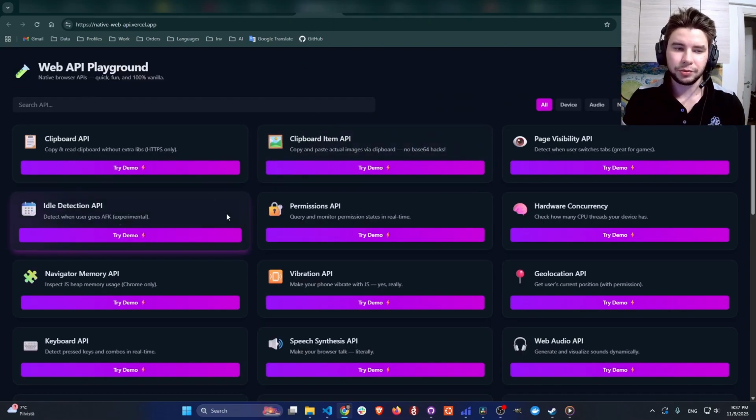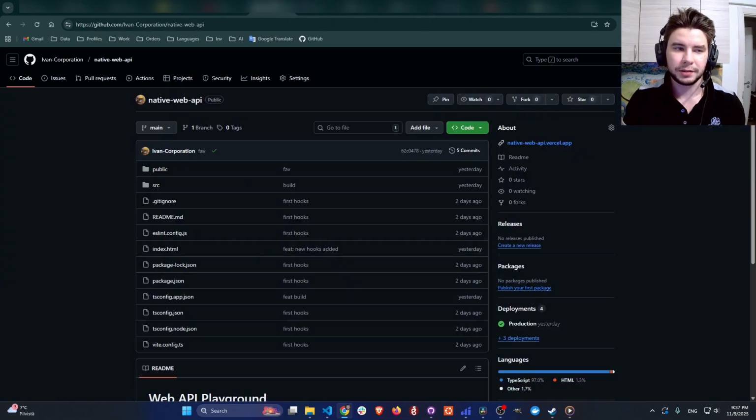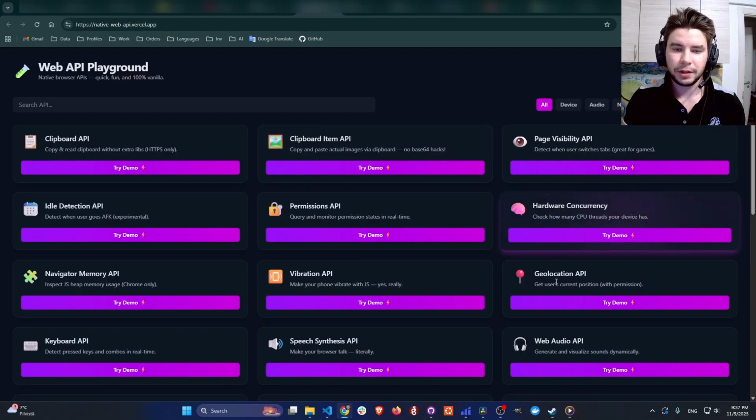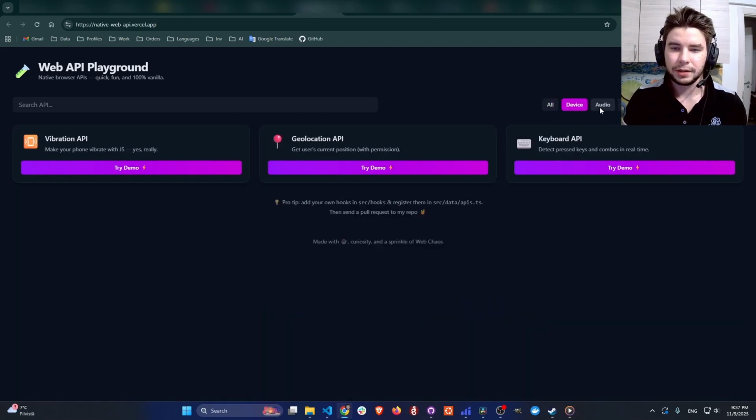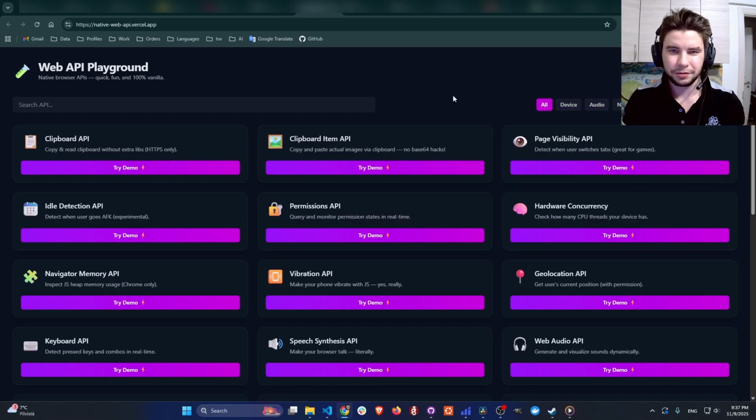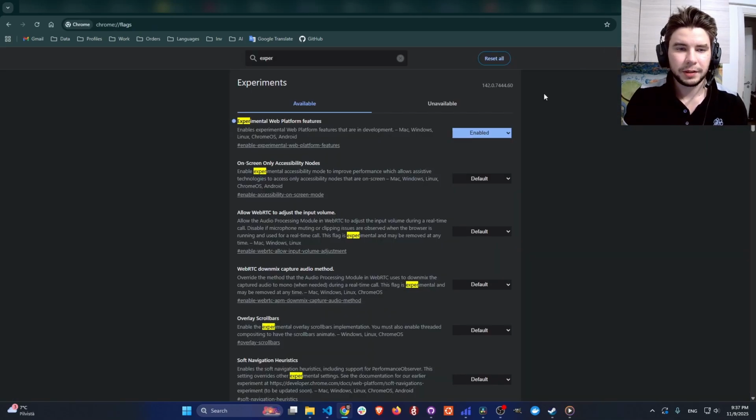In the Playground you can add a pull request with your own hook, or you can test the hooks that I already added here. It's fully native, you can use it in your projects. I also added a filter, but it's just for some fun. And pay attention, one important thing: you need to enable experimental web platform features for some of the hooks.